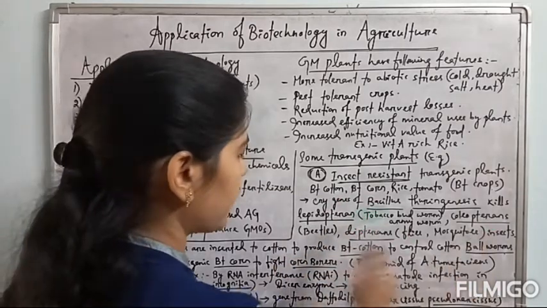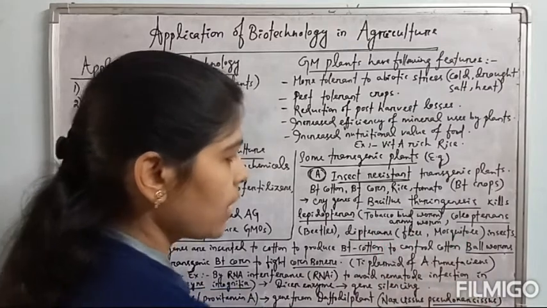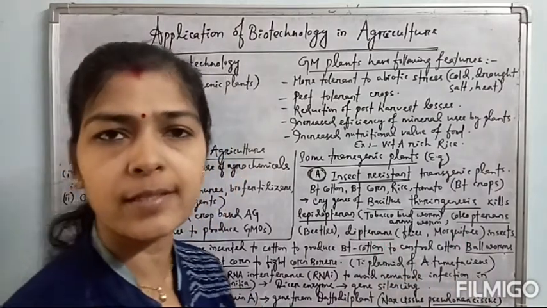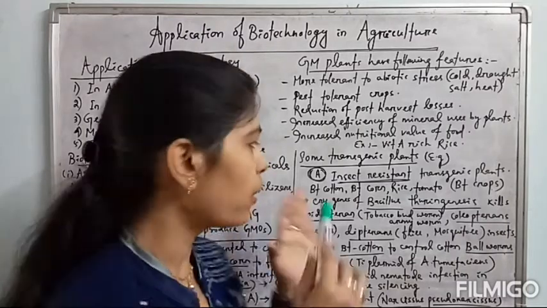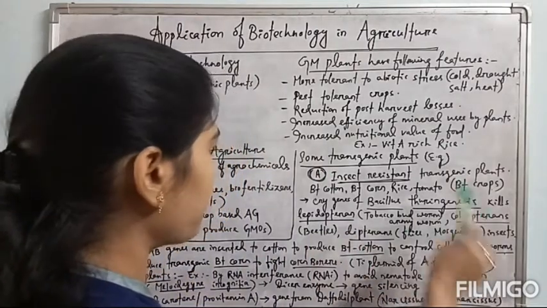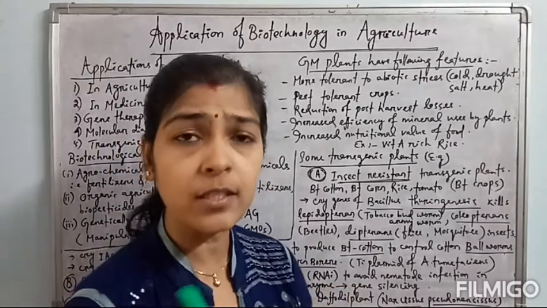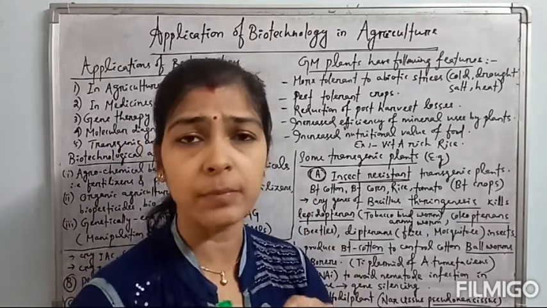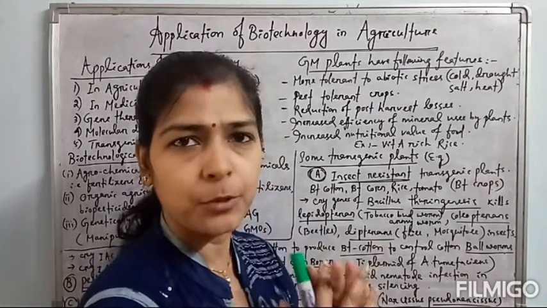And coleopteran insects like beetles, dipteran insects like flies, mosquitoes. All these different groups of insects can be killed, and the plants can be insect resistant with the help of this technique. Okay, so these different Bt crops can be produced which are insect resistant, because the cry gene of Bacillus thuringiensis is inserted with the help of Agrobacterium tumefaciens TI plasmid into these crops.